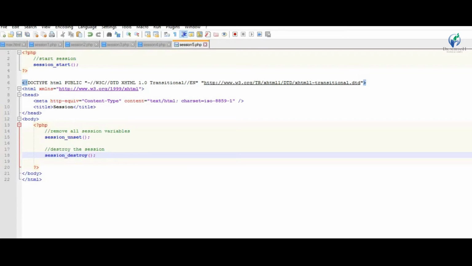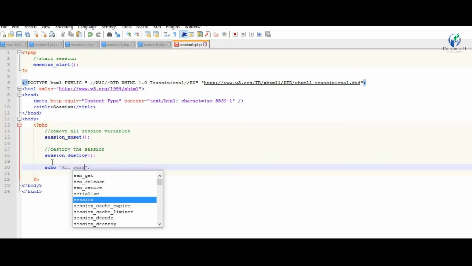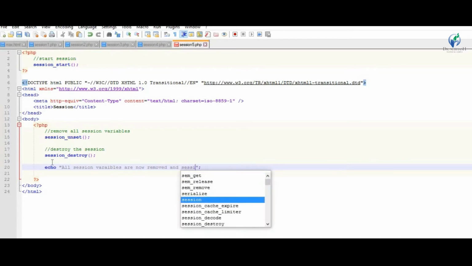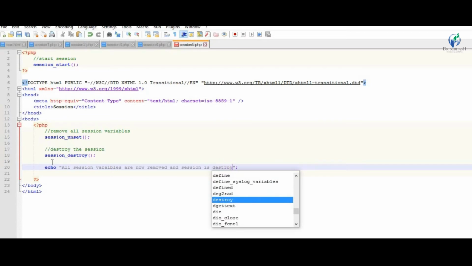Save this file, display one message, echo all session variables are now removed and session is destroyed.